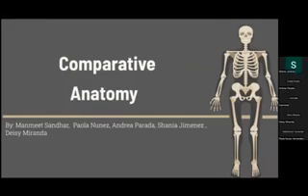Hi, this is Bio 12 Lab, and we're doing comparative anatomy of a frog and a rat.